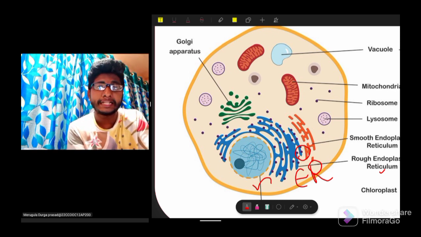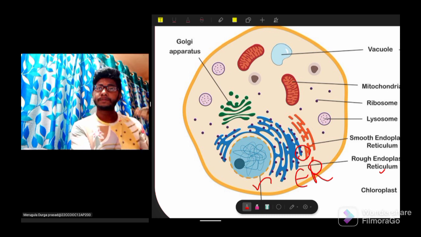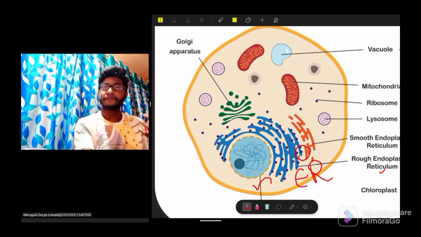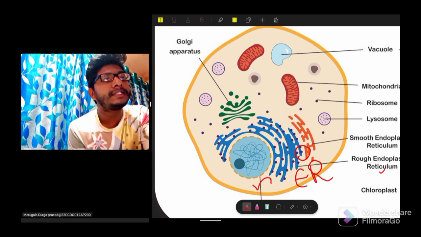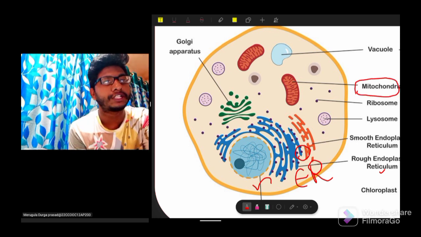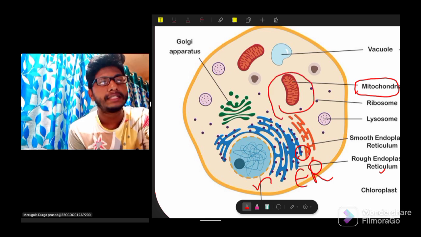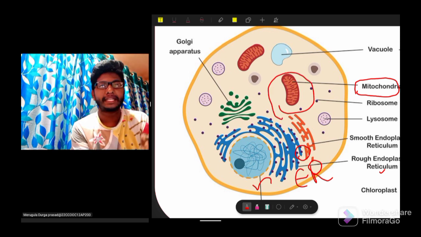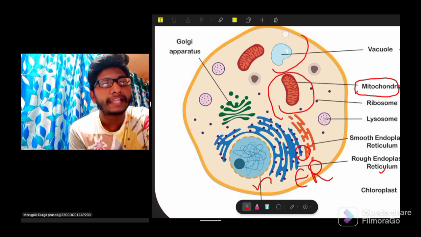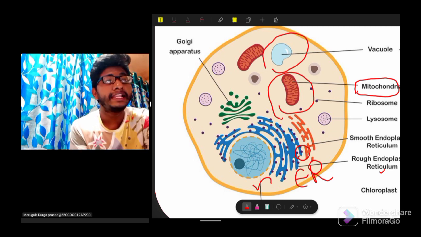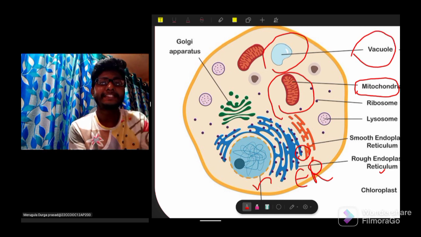What are those? Those are called ribosomes. This is another important structure, called mitochondria, and a small vacuole is present. Generally this vacuole we can see in the plant cells.